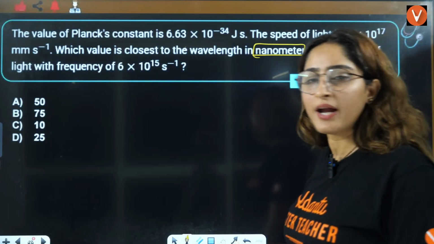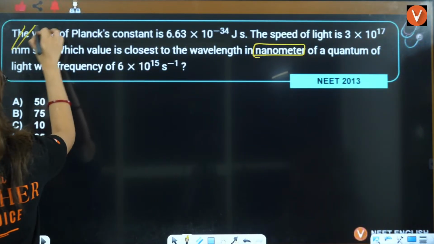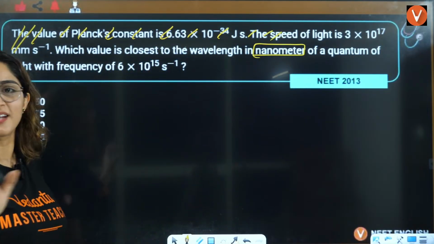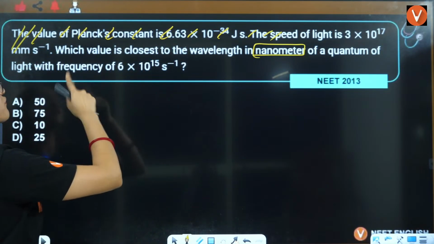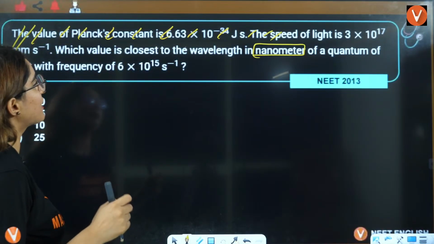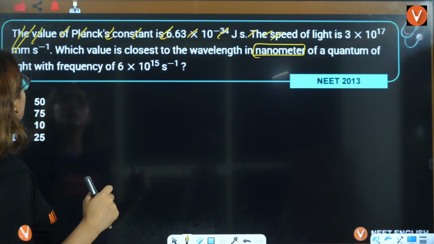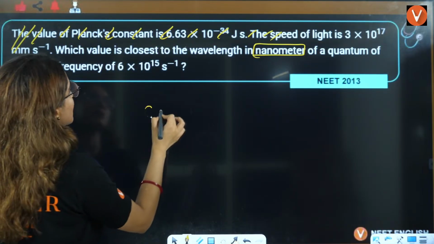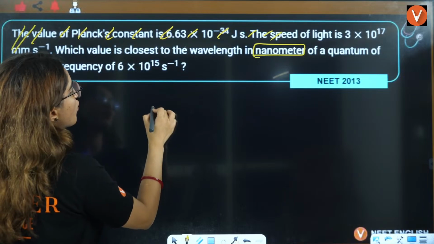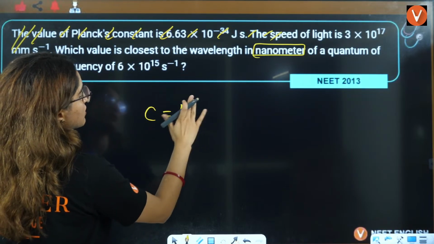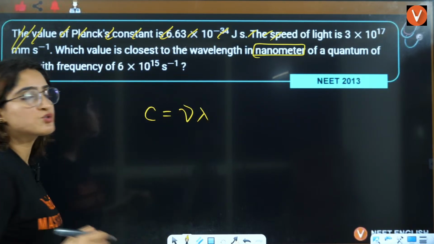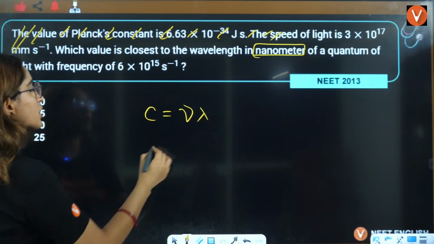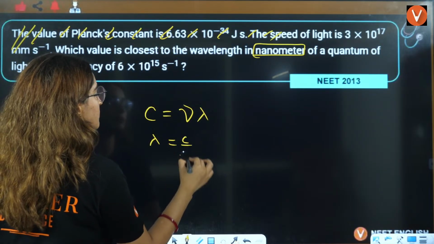Students, if they ask you this question, they will not give you these hints. So which one is the closest wavelength of quantum light with this frequency? The same thing you have to apply: c is equal to mu lambda. There is no use of Planck's constant here because they are asking you to find the value of lambda, that is c by mu.